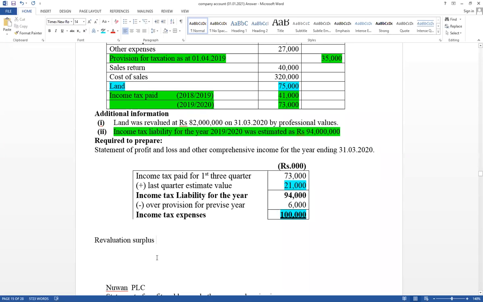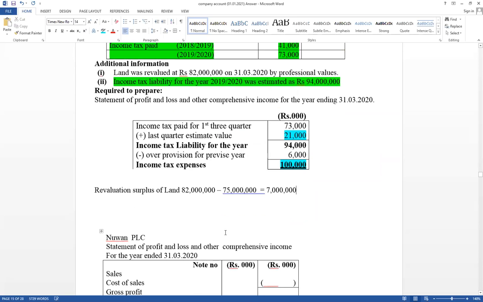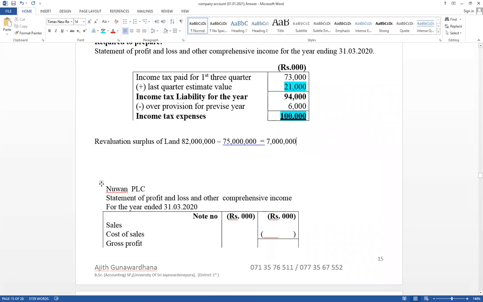Revaluation surplus equal of land. Revaluation amount equal 82,000. From that value should be deducted 75 million. Therefore, 7 million surplus. That value should be included under other comprehensive income. Right now, this is the format. Income statement.